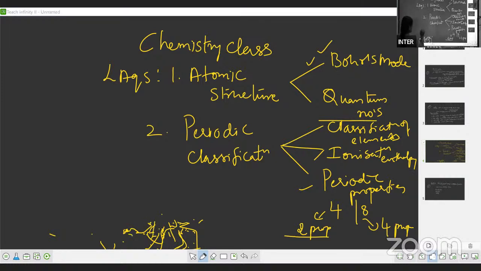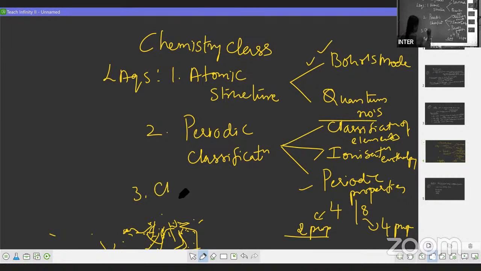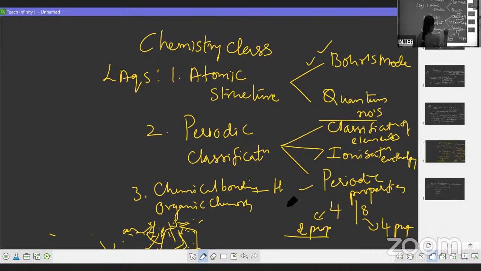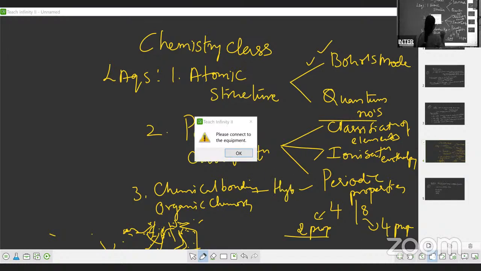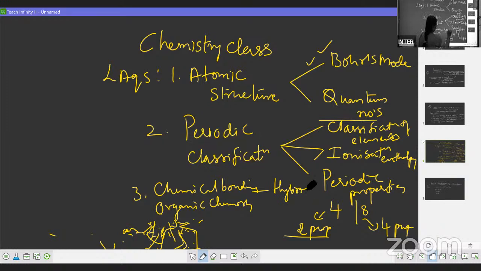Now, the third LAQ, you may get from chemical bonding or you may get from organic chemistry. Now, in chemical bonding, what question will you get? Hybridization. Only one question is there from chemical bonding, hybridization. This is the LAQ, I'm saying about LAQ. Only one LAQ is there, hybridization.